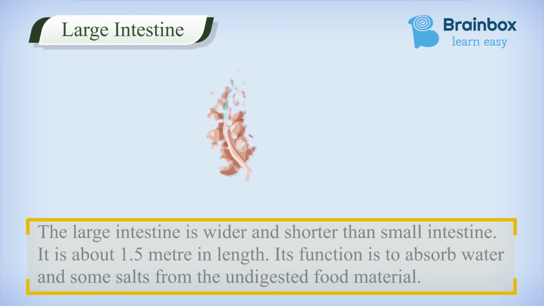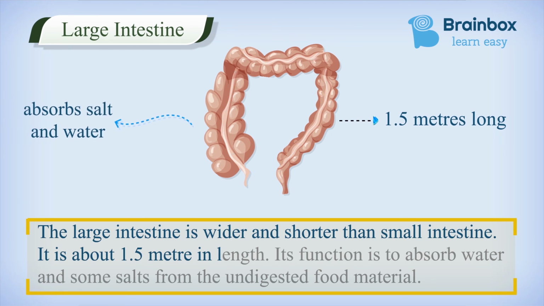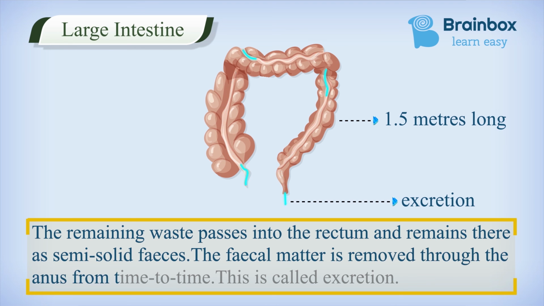Large intestine. The large intestine is wider and shorter than the small intestine. It is about 1.5 meters in length. Its function is to absorb water and some salts from undigested food material. The remaining waste passes into the rectum and remains there as semi-solid feces. The fecal matter is removed through the anus from time to time. This is called excretion.